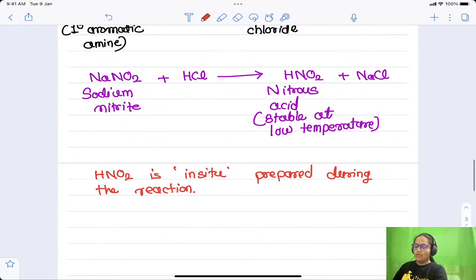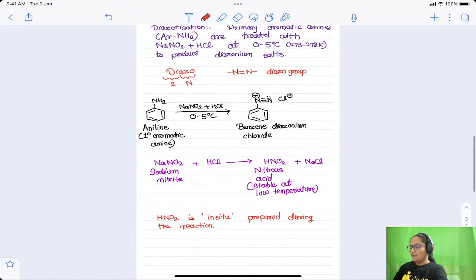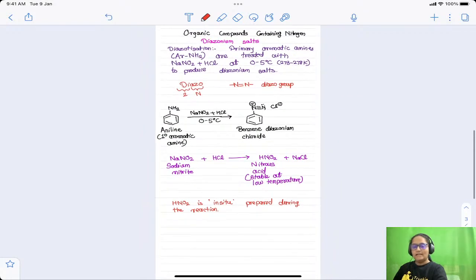If we store it, it will undergo decomposition and will not remain HNO2 anymore. Therefore, whenever it is required, we prepare it at the time of the reaction, inside the reaction mixture only, which is called in situ preparation. Why is HNO2 prepared in situ? Because it is highly unstable.